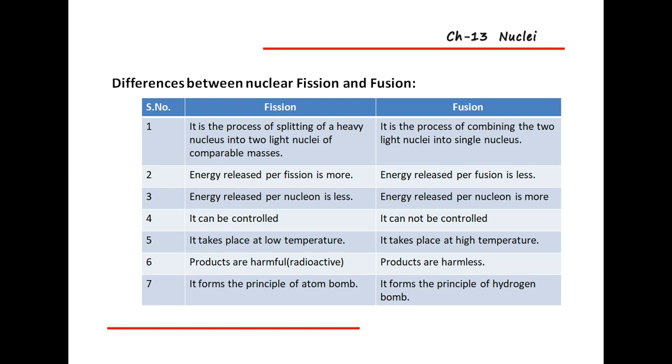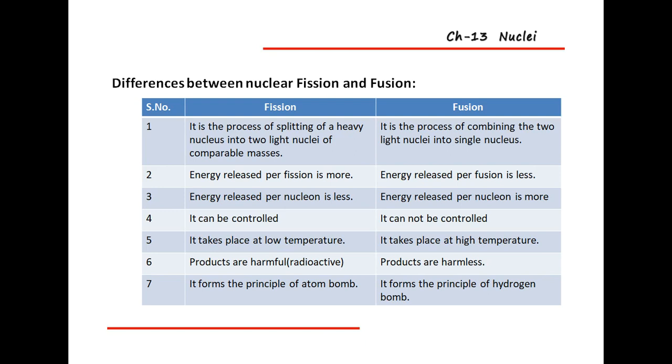Next one: it takes place at low temperature, and after the reaction it gives a numerous amount of energy, but the fusion reaction takes place at a high temperature. And the sixth one: fission produces products like radioactivity that are harmful, but the products of nuclear fusion are harmless.